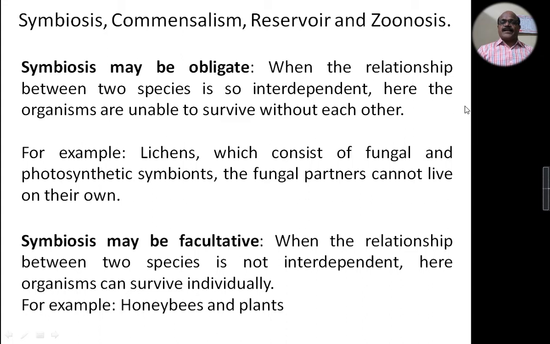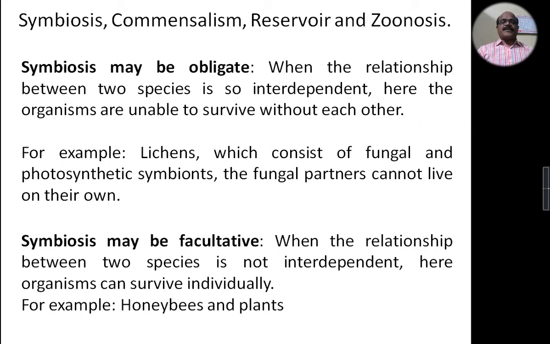Symbiosis may be obligate, that is compulsory. When the relationship between two species is so interdependent, the organisms are unable to survive without each other. For example, lichens, which consist of fungal and photosynthetic symbionts. The fungal partners cannot live on their own.